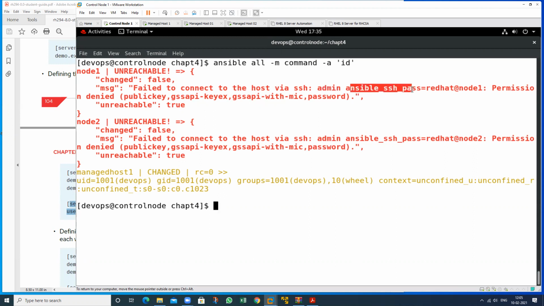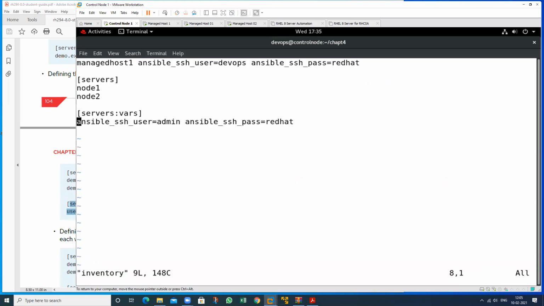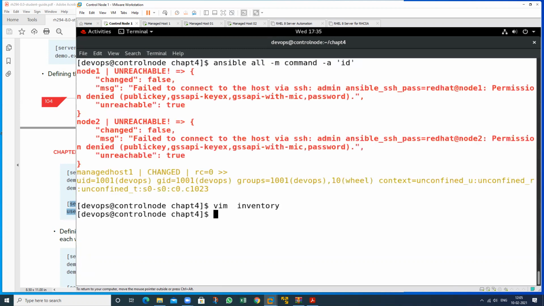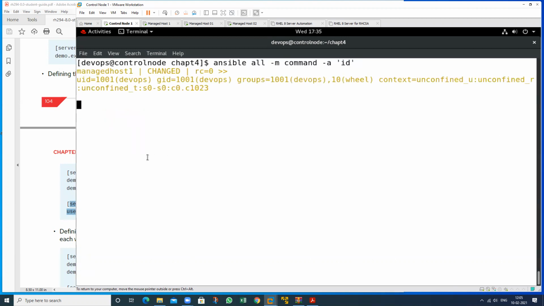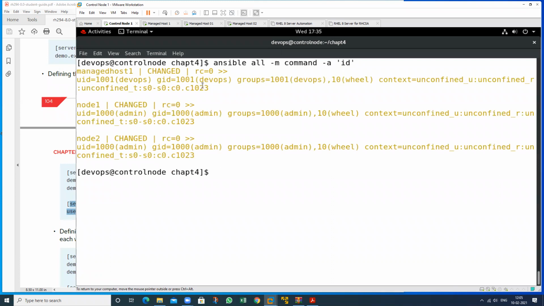Admin SSH. Okay, I made one mistake here. Use it like this, like this. So this is my username, this is my password. So we have to write it this particular way, not in one line. So perform this command again. So this will work. So it goes to this machine, and this is the username, and for this machine, this is the username.